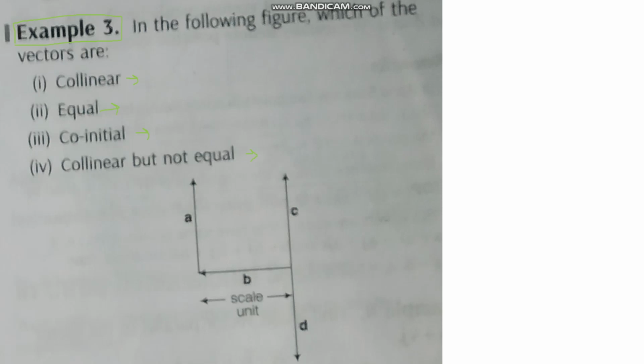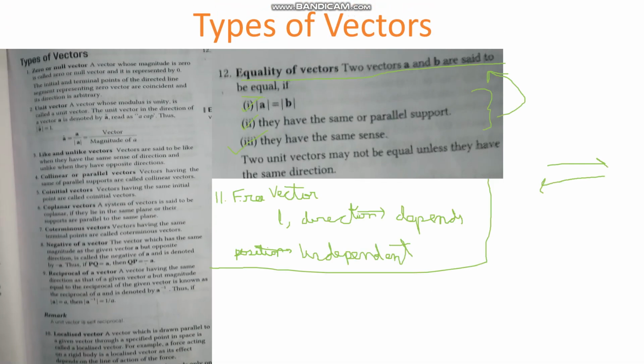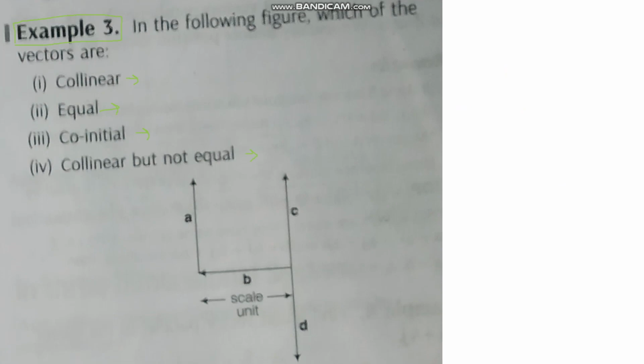These 4 points are given. See, collinear vectors. Let me move to our previous slide. Collinear vectors are vectors having the same or parallel support, right? Same support: C and D have the same support. Support means the line in which the vector is placed. So C and D are collinear, that's obvious. Now A lies in a parallel support, so A is also a collinear vector along with C and D.